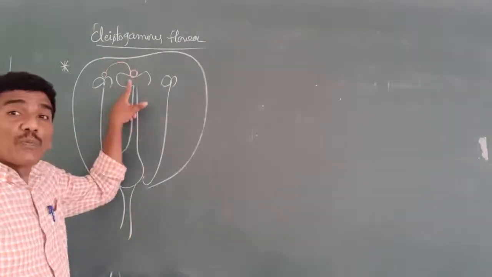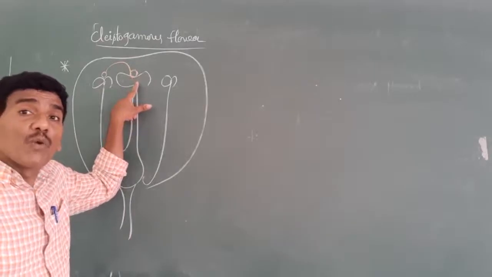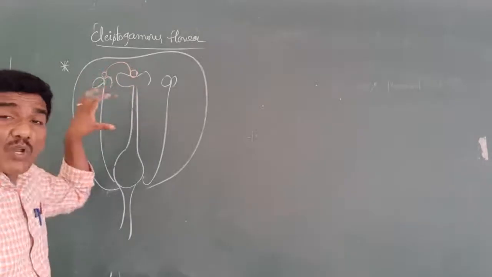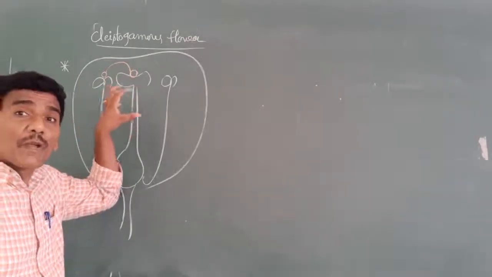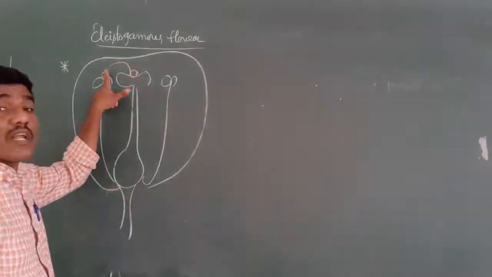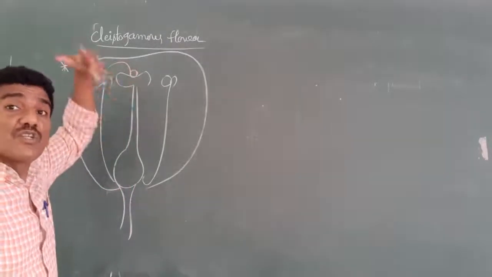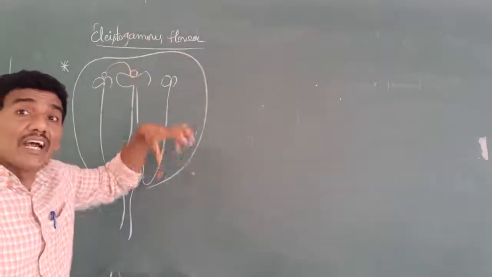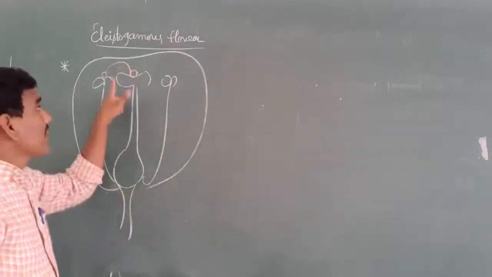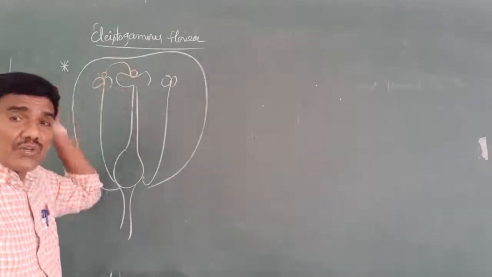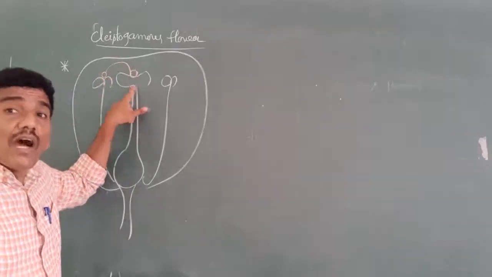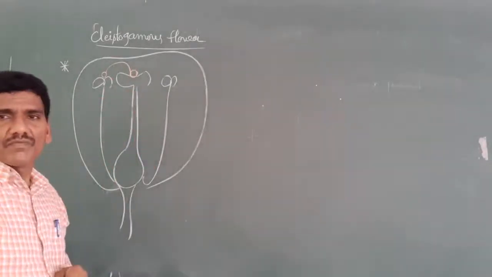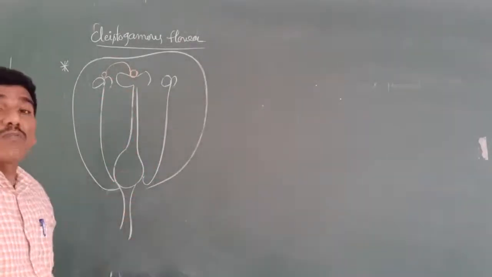Especially which type of pollination mainly occurs in an unopened flower? Self-pollination. Here, why does self-pollination mainly occur in that unopened flower? In that condition, the pollen grains are not released to the outside atmosphere. The pollen grains are released within the bud condition of the flower. That's why the pollen grains must reach the stigma of the unopened flower. The self-pollination is achieved.